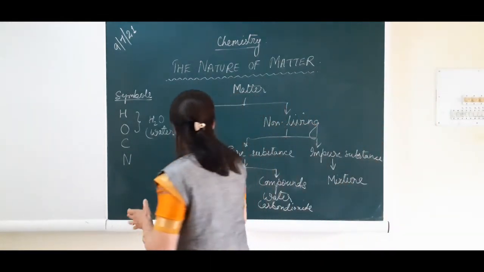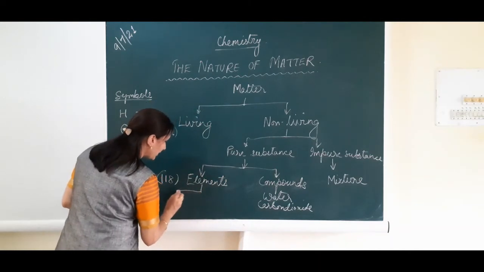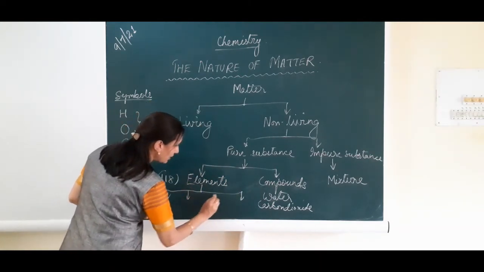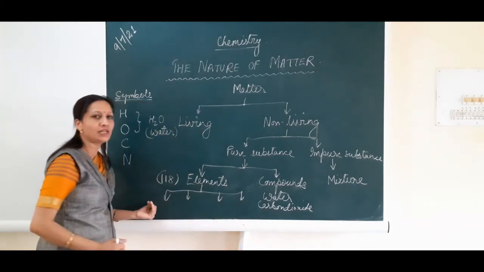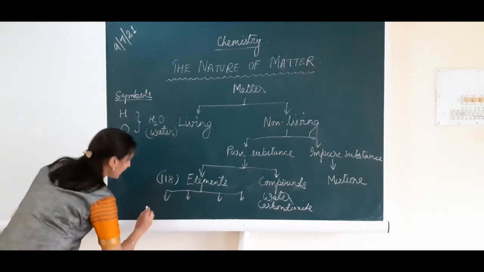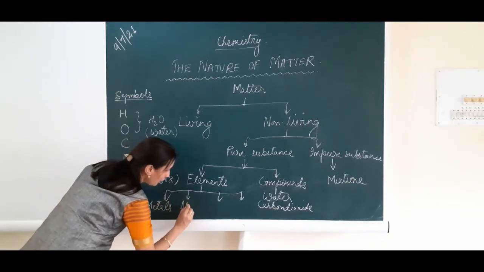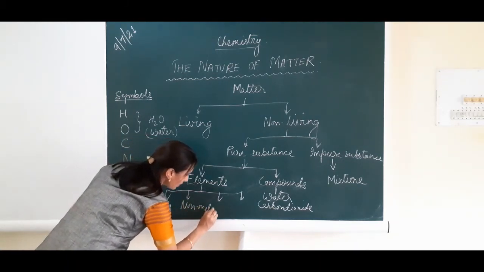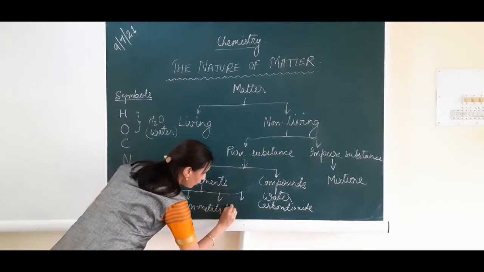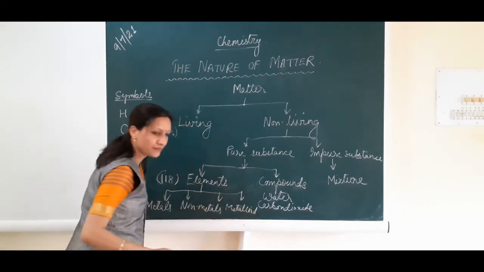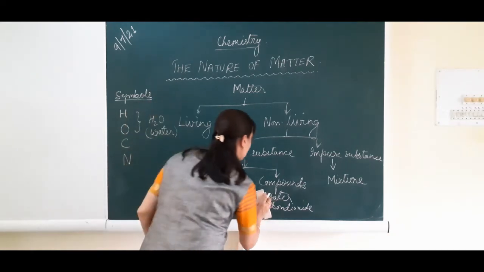In the same way, these elements are further classified into 4 classes in order to study them in a convenient way. So these elements are classified as metals, non-metals, metalloids, and the last one is noble gases.